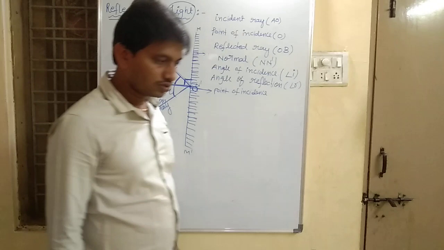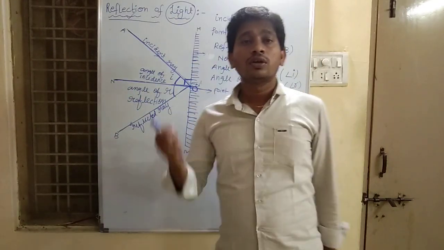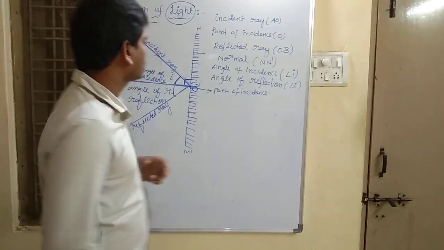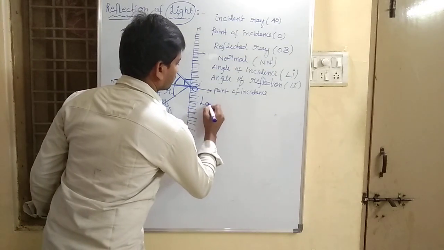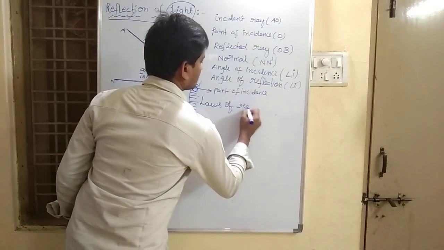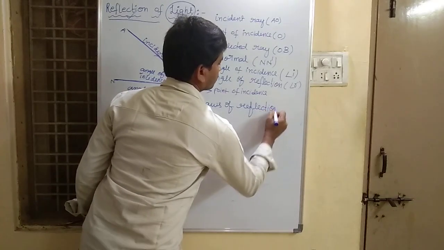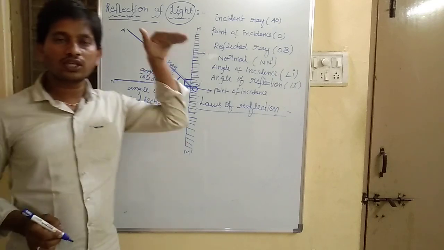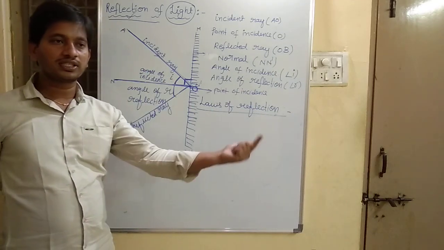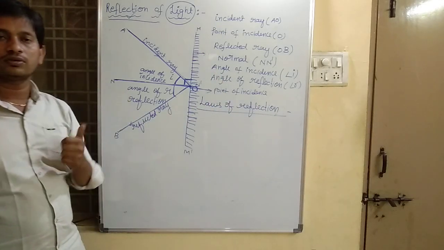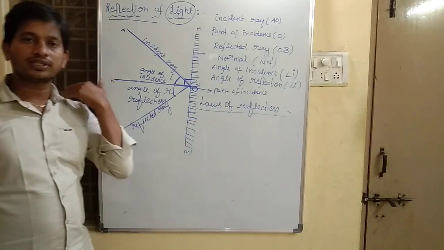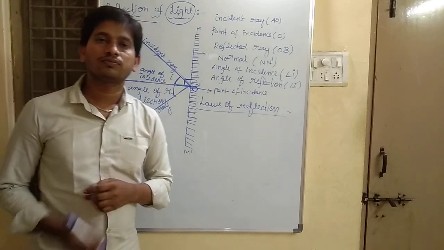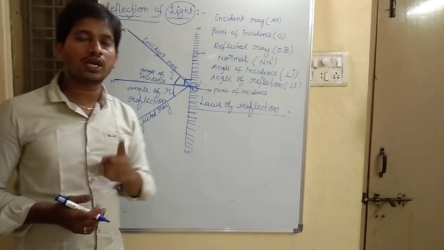So these are the basic terminology related to the laws of reflection. Now, what are the laws of reflection? We have mainly two laws of reflection. When a ray of light falls on the mirror, the mirror sends it back from its surface. When it is sent back from the surface of an object, it has to follow two laws.